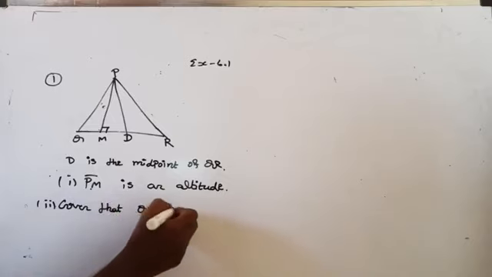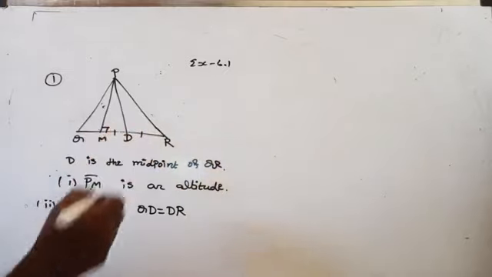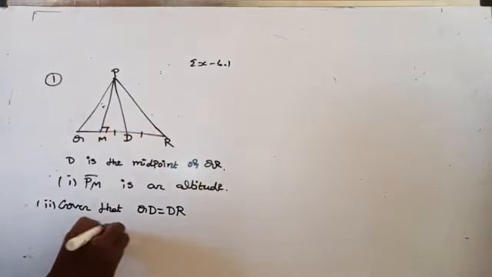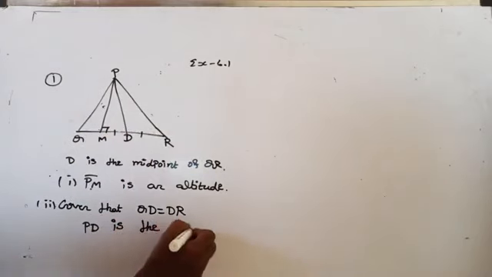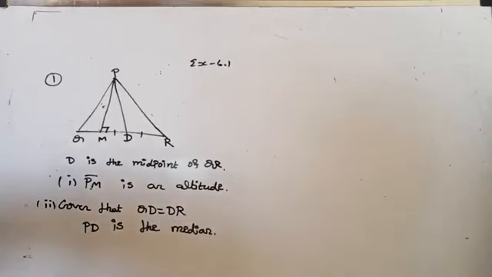So what you can conclude is that PD is the median. What is the definition of median? The line segment joining from any vertex to the midpoint of the opposite side. Are you getting there? Yes.